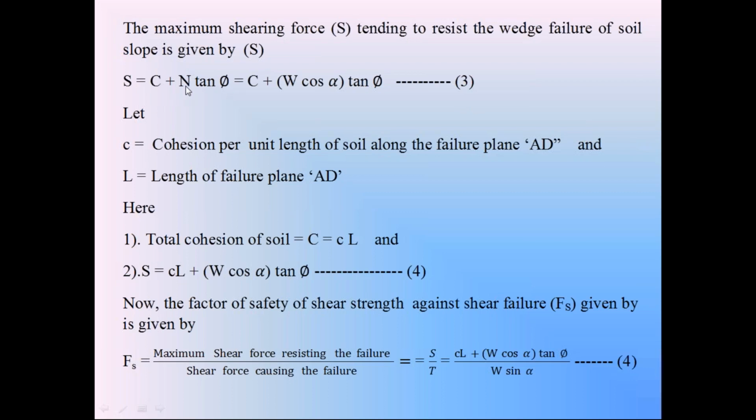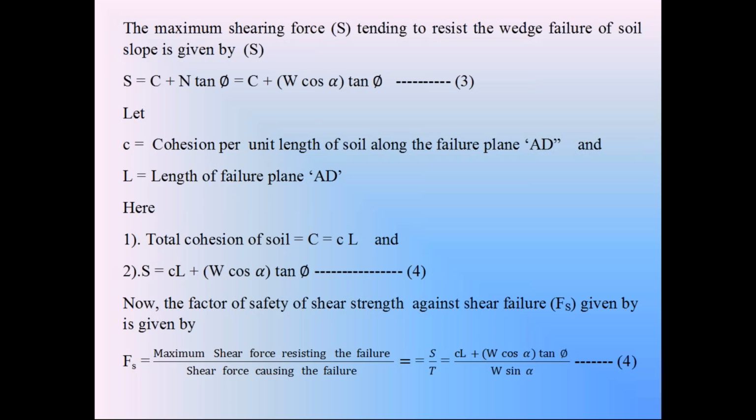N is the normal component of weight W, that is equal to W cos alpha. So the shear strength S preventing the failure of the soil slope is equal to C, cohesion of soil, plus N into tan phi. Normally, the finite soil slopes are constructed with cohesive soils.